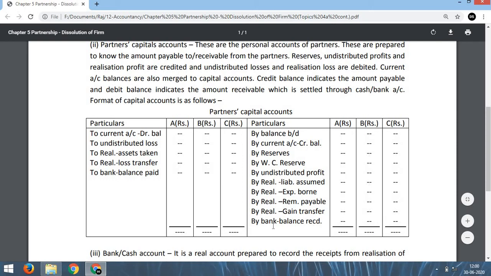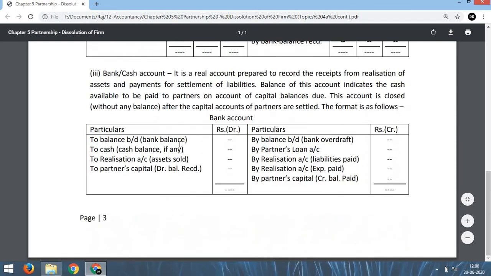They are to be settled by bank or to bank. Now after that, the last account we need to prepare on dissolution of a firm is the cash account or bank account. Normally we are asked to prepare the bank account. If we prepare the bank account, first of all we write to balance b/d, that is the opening bank balance. Or if there is a bank overdraft, we have to write by balance b/d, that is the opening bank overdraft. Then we have to transfer the cash balance to this bank account, so we will write to cash balance, if any, here.